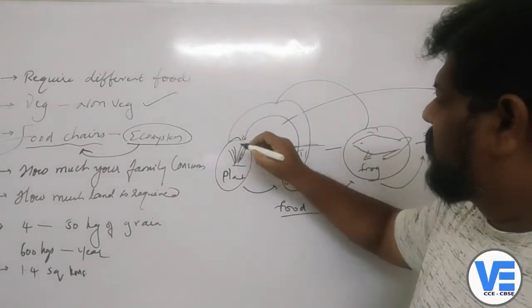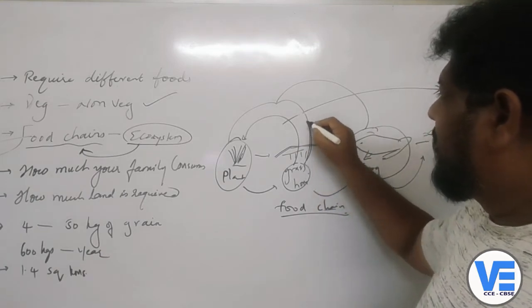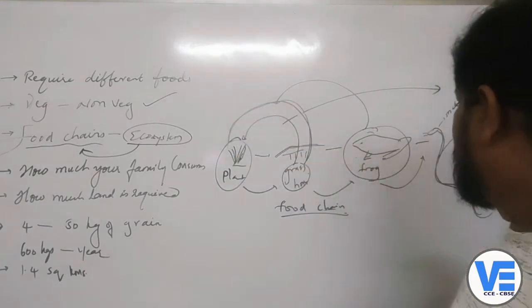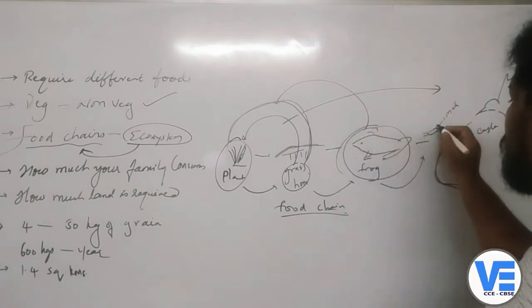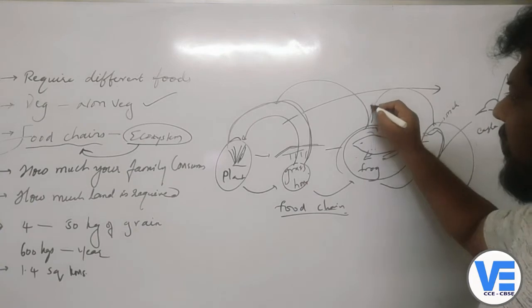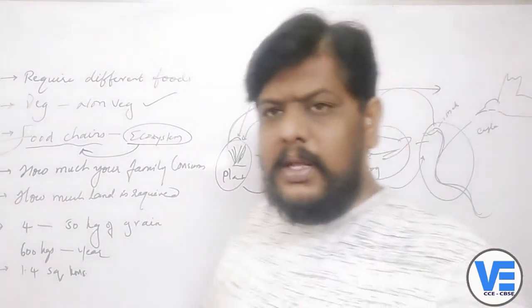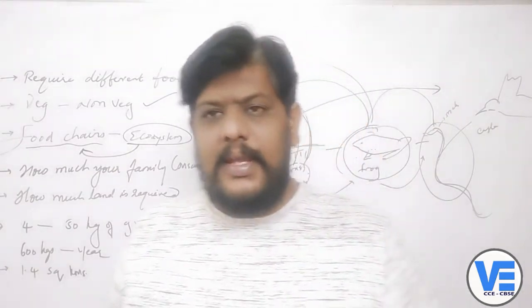Even though it depends upon the grasshopper, it is still indirectly depending upon the plants. The snake is directly depending upon the frog, but indirectly depending upon the plants. So each and every organism is depending upon other organisms for their food material.